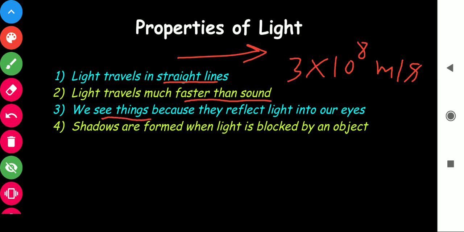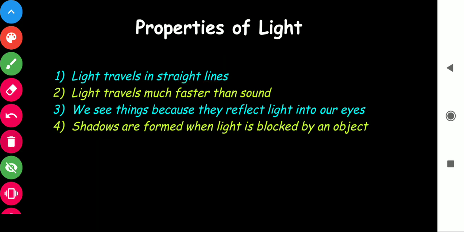How can we see things? When the light gets reflected into our eye from these objects. If we suppose we are in dark, can we see the things around us? No. We can see the things only in presence of light. How? The light strikes on these objects and after reflection reaches our eyes. When the light is blocked by any object, then what will happen? Students, then shadows are formed. These are some properties of light.